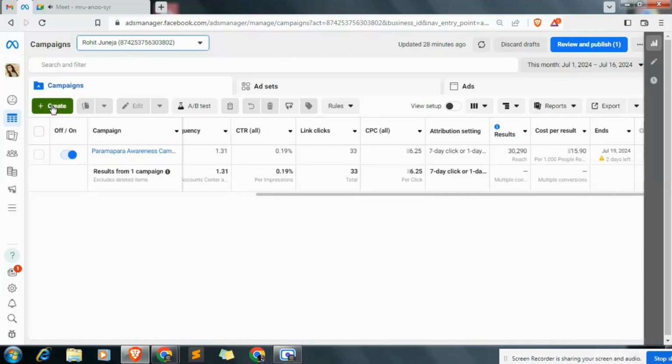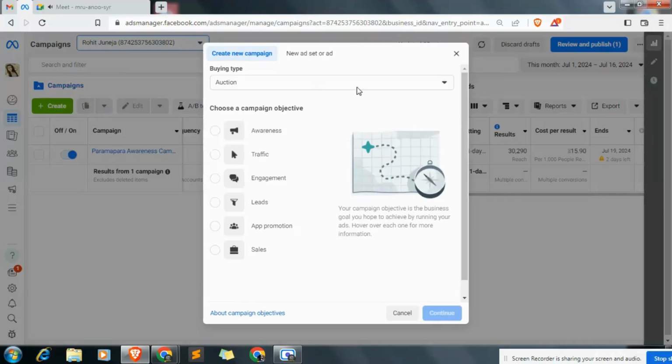After clicking this button, I will have to select one of the buying types. I'll keep it auction. And why auction? Because auction means I have a competitor and I want to win this bid. That's why I've selected auction.